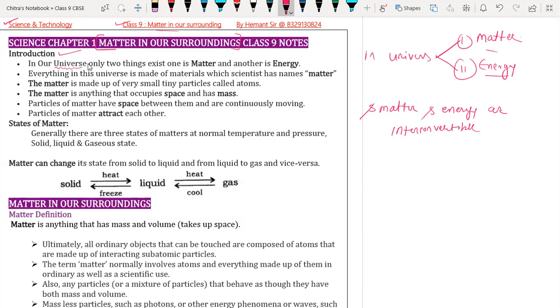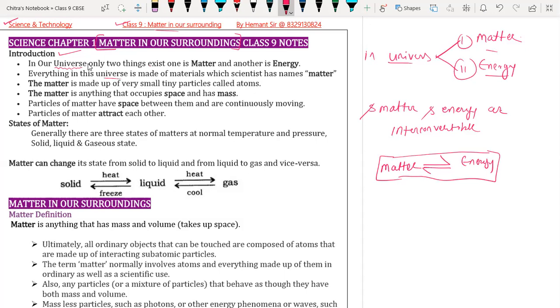Interconvertible means matter can be converted into energy, and energy can be converted into matter. That relationship is called interconvertibility, or we can say interconvertible. Understood, beta? Yes, sir. Okay, so this is all about the two things that we have in our universe, called matter and energy.